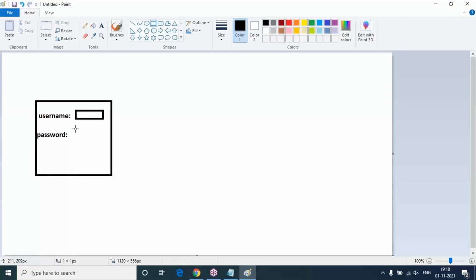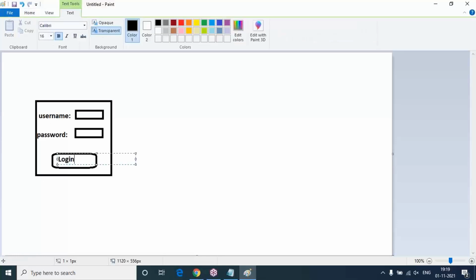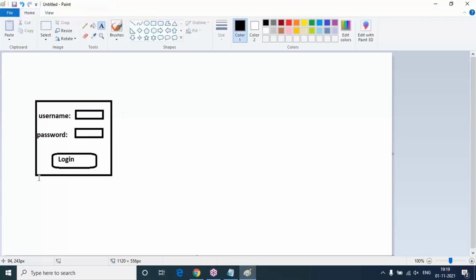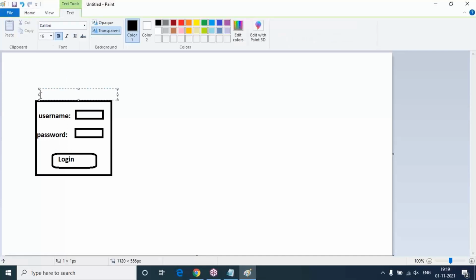So meanwhile, let me take two text boxes here. Text box 1 is for username, text box 2 is for password. And I'm just keeping one login button here. And this user interface is designed by what technology? UI technology means it can be HTML, CSS and JavaScript. So that means design. This design we can prepare, for example, with HTML with CSS or JavaScript, no problem.